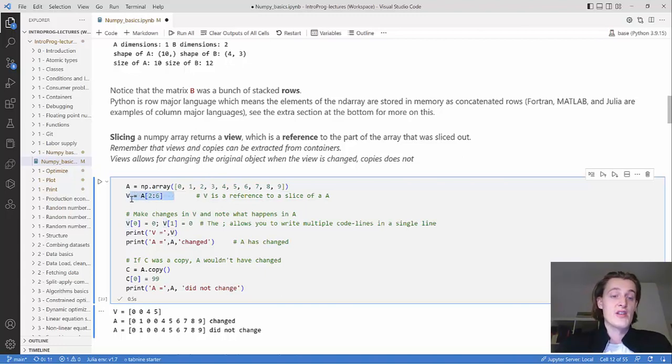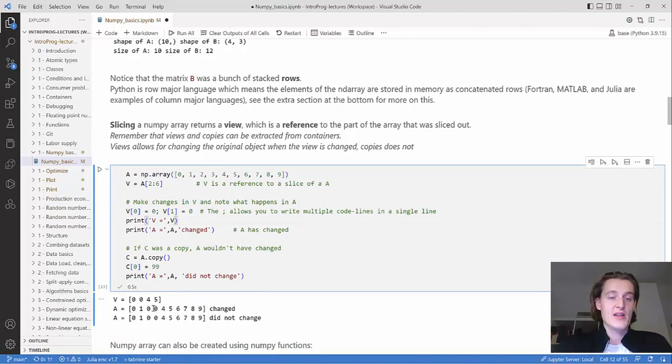And this view is a slice of A, or a view of A. And then we make changes to V, which is our view into A. And then we can see down here that A actually also changes. So we initialize it just counting from 0 to 9, but when we change some of the elements in the view, then we're also changing some of the elements in A.